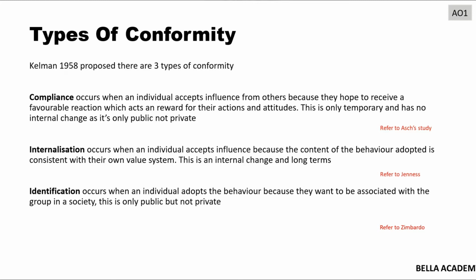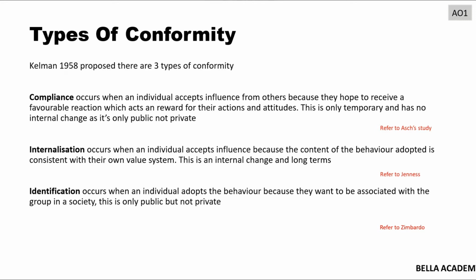Kalman, 1958, proposed that there's three types of conformity. One, compliance, which occurs when an individual accepts influence from others because they hope to receive a favorable reaction, which acts as a reward for their actions and attitudes. This is only temporary and has no internal change, as it's only public, not private.